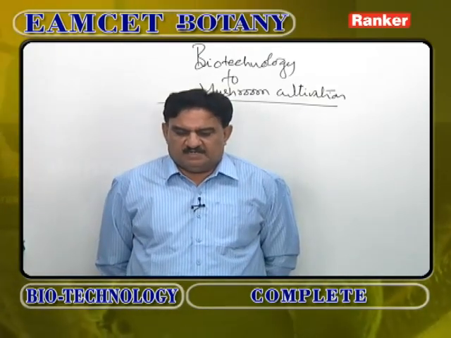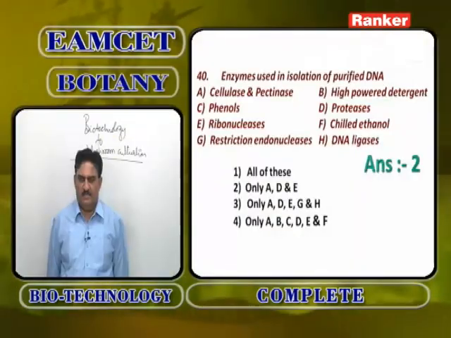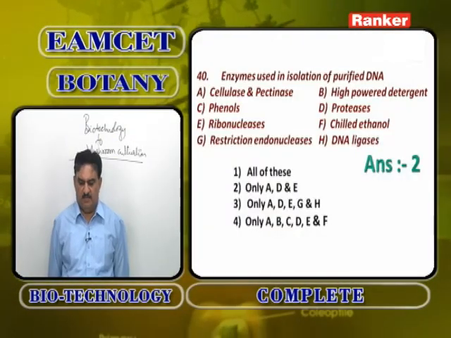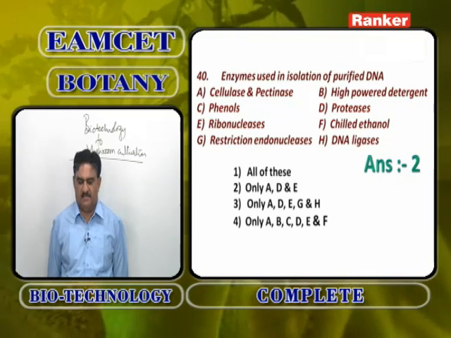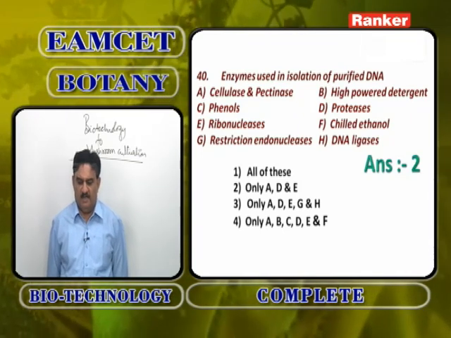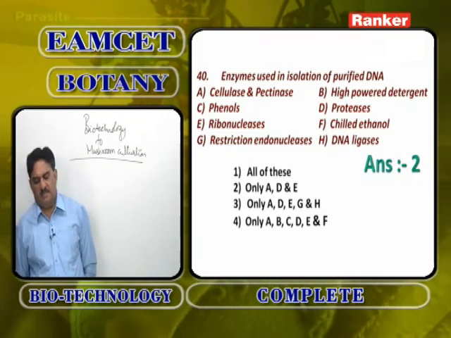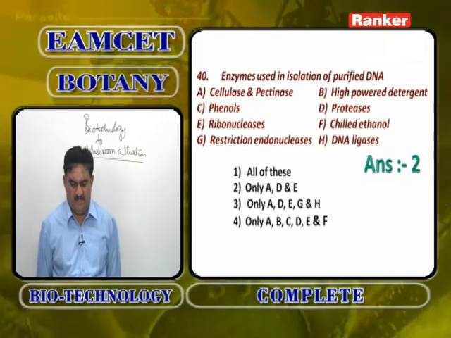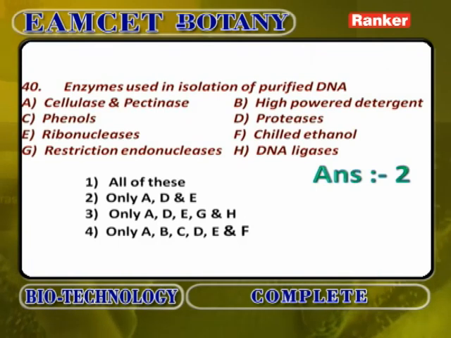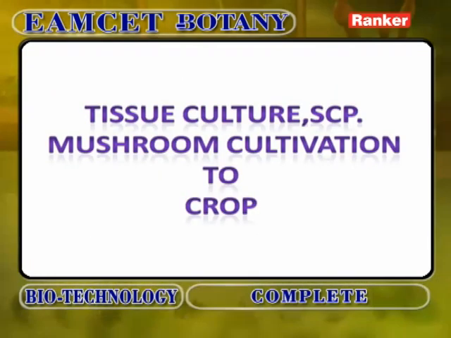Answer is A, D and E. What is A? Cellulases and pectinases, which break the cell wall. Proteases, D, and E, ribonucleases. These are used in the isolation of purified DNA: cellulases and pectinases, proteases and ribonucleases.